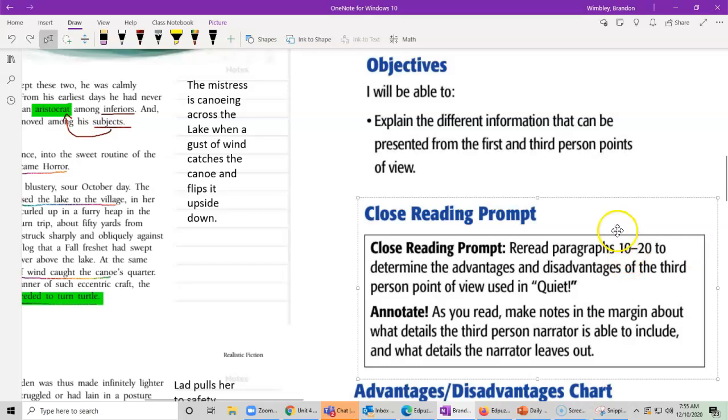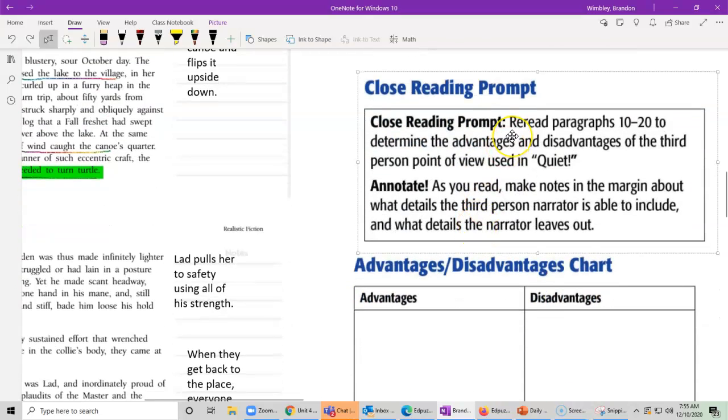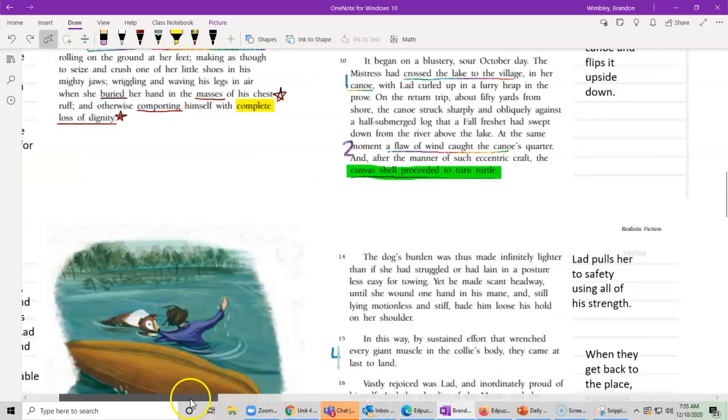So we're going to look at this prompt right here, and we're going to use this advantages and disadvantages chart. It says, reread paragraphs 10 to 20 to determine the advantages and disadvantages of third person point of view in quiet. As you annotate, make notes in the margins about what details the third person narrator is able to include and what they leave out. So what we're going to do is fill this chart out, and we're going to refer back to this prompt as we read. What are the advantages and disadvantages of third person point of view?